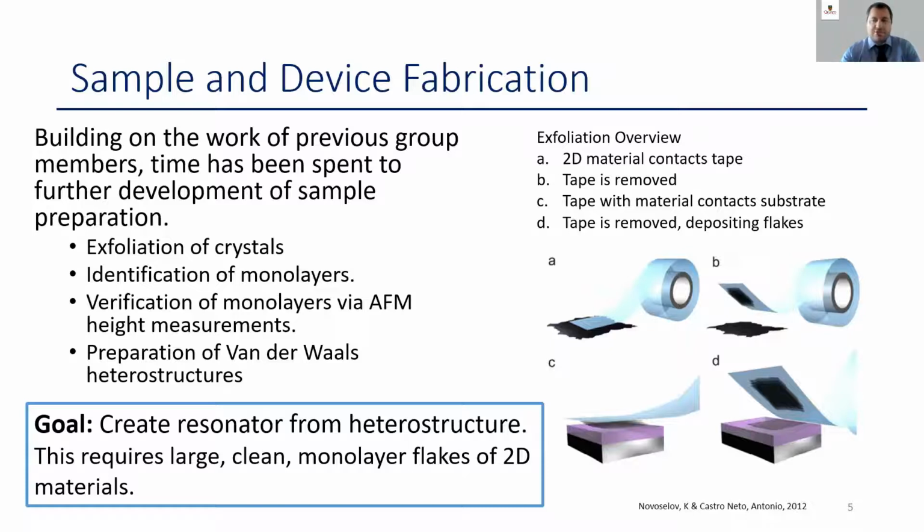Our process is to search silicon oxide substrates optically with a microscope. These flakes appear different colors due to their interference with the reflected light. Once we find a suspected monolayer flake, we then measure its height with an AFM. After we are sure that our flake is monolayer in thickness, we then try to build a heterostructure.